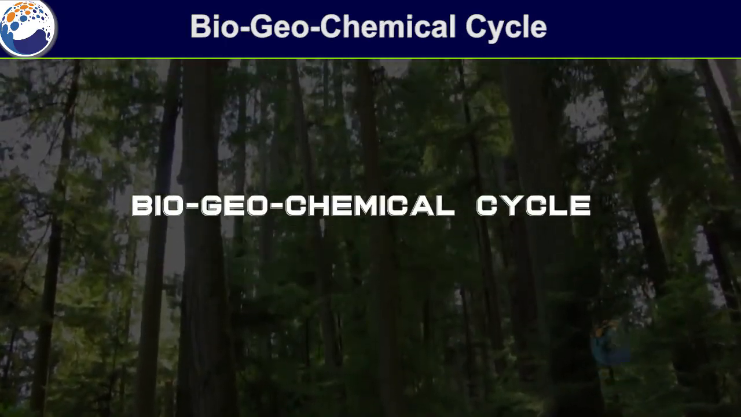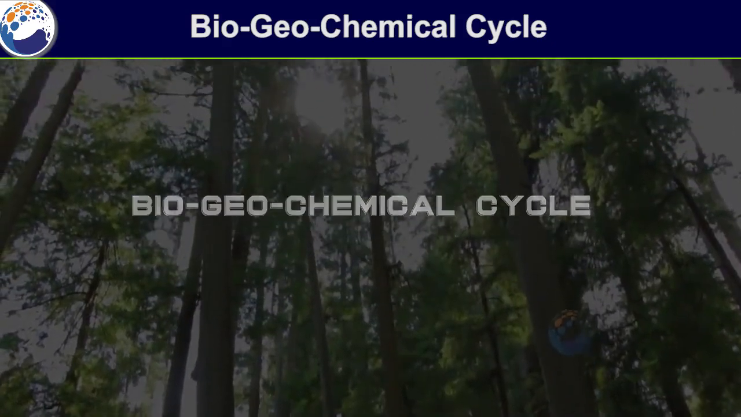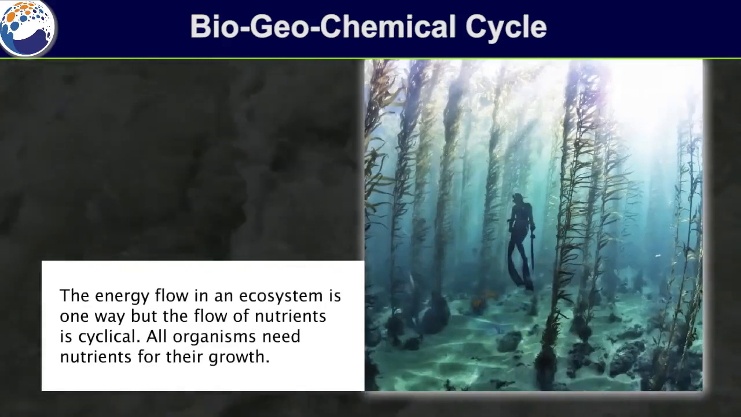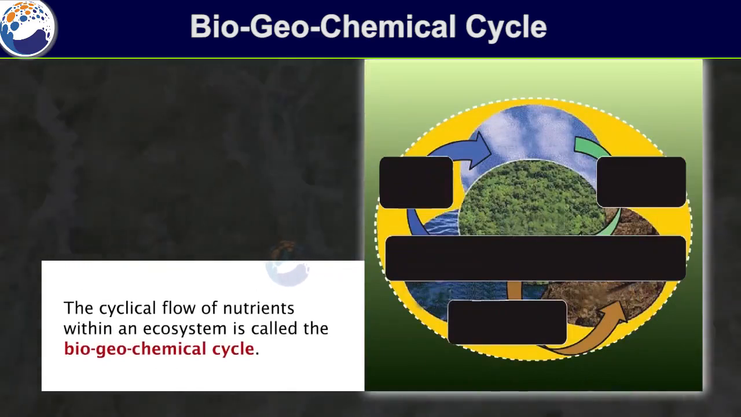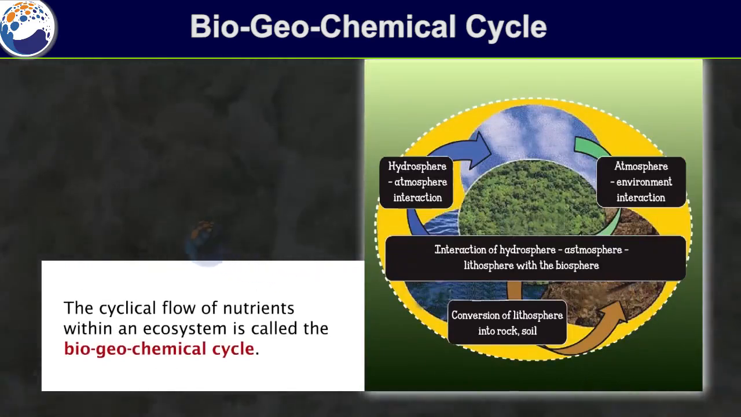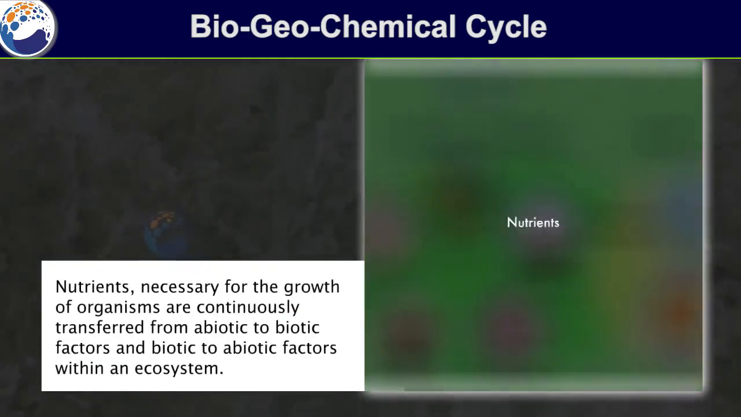Biogeochemical cycle. The energy flow in an ecosystem is one-way, but the flow of nutrients is cyclical. All organisms need nutrients for their growth. The cyclical flow of nutrients within an ecosystem is called the biogeochemical cycle.